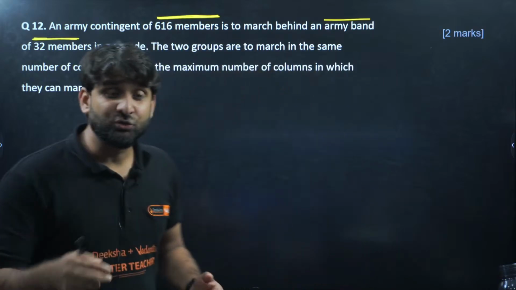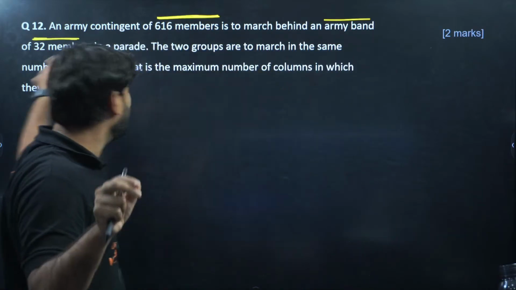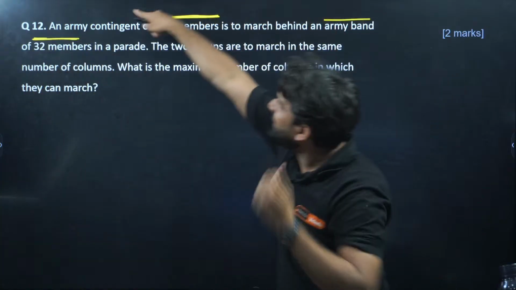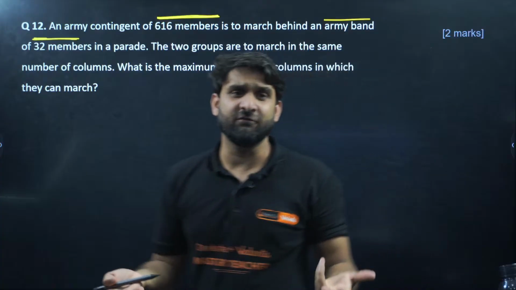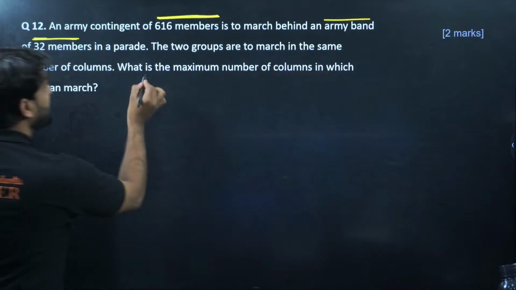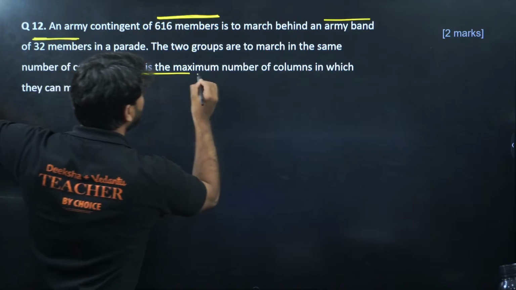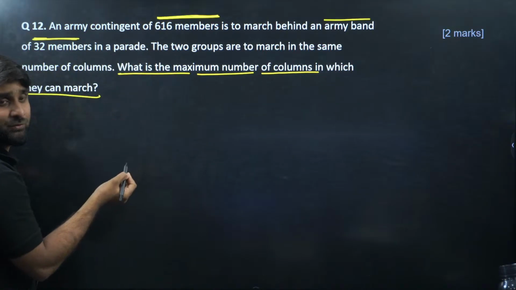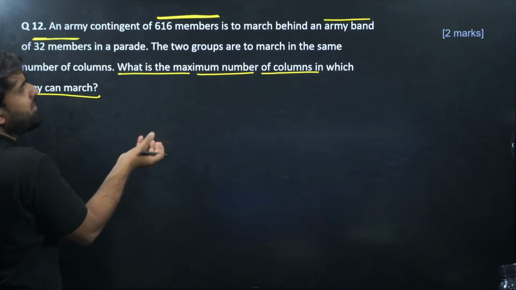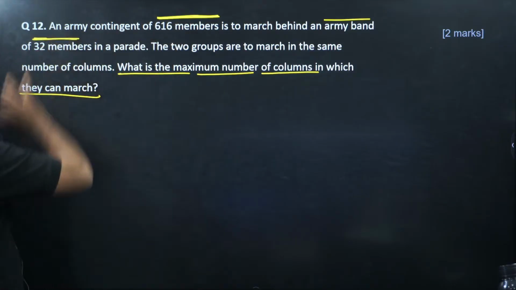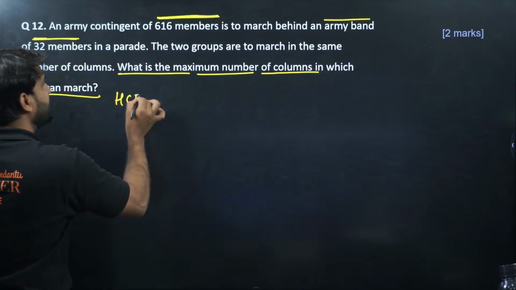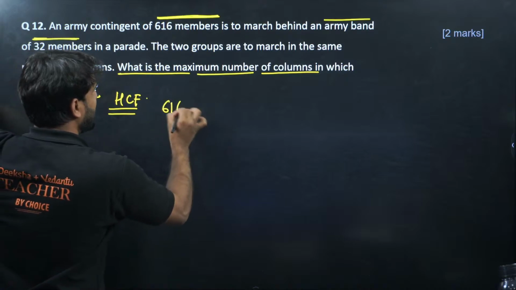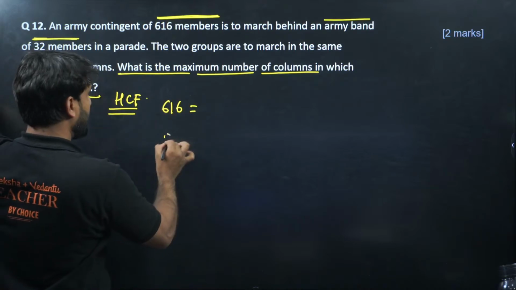So we are looking for a number which can divide this and this. Yes, we are looking for a common number which can divide that value and that value. So that is HCF. So let's calculate HCF, because the question is asking what is the maximum number of columns in which they can march. So we want a common value which can divide this and this. So that will be HCF. Clear everyone? So find out HCF. So let's write 616 and we have 32.